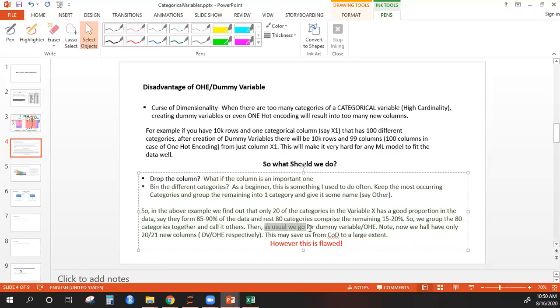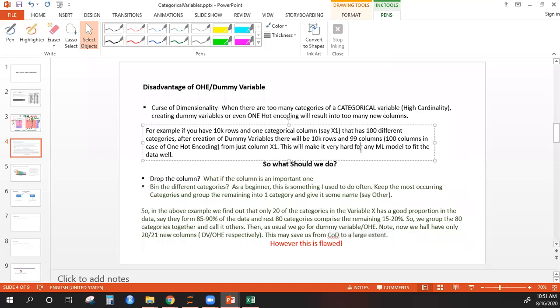Then we, as usual, go for dummy variable or one hot encoding. Okay, note that now we will have only 20 or 21 new columns, because we are only taking 20 unique categories which are present more in the data. Remaining 80 we are grouping together, so we will have only 20 or 21 new columns. This may save us from the curse of dimensionality to a large extent. Okay, so this is what we generally do.